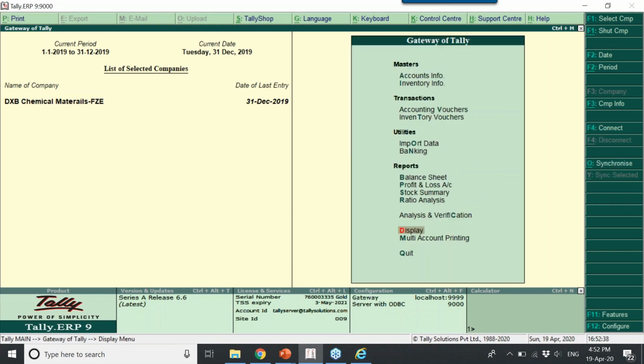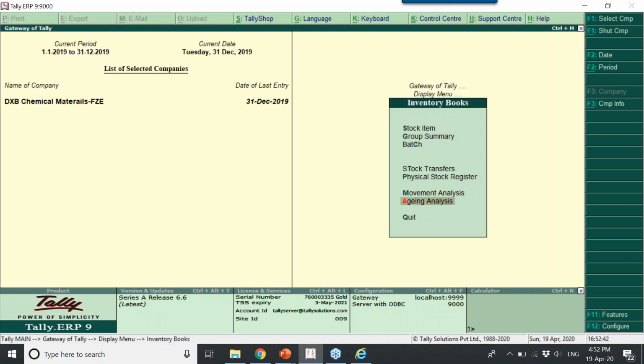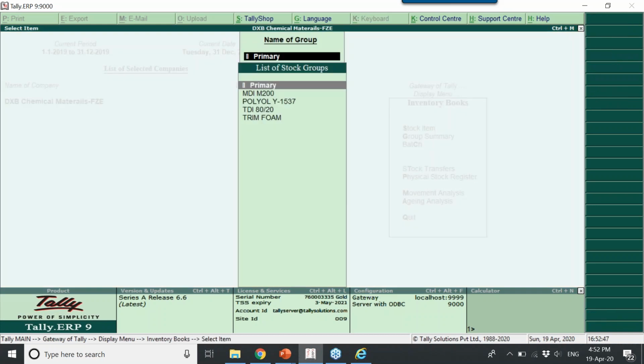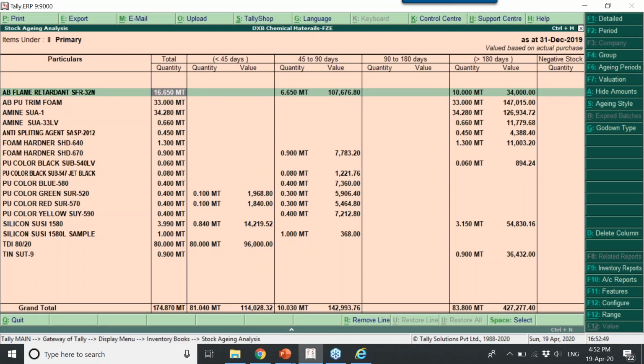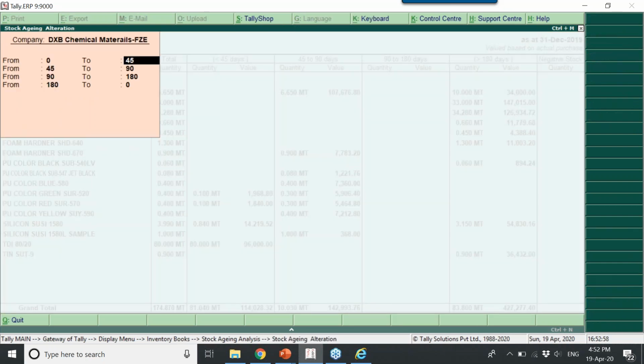And aging. The last one with regard to inventory is aging analysis, similar to the outstanding report. When you select an inventory, this shows how many stocks are lying with me for so many days. This period, the aging period, you can also change. You can configure this however you want to.